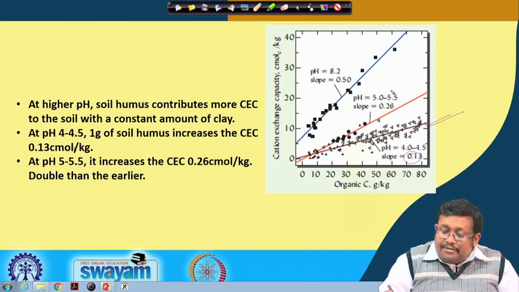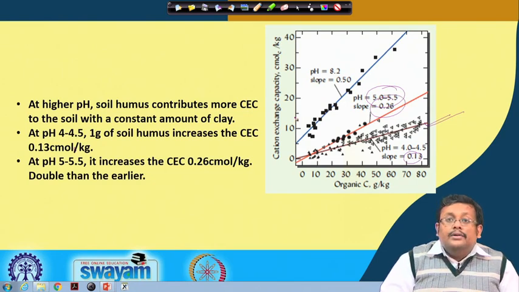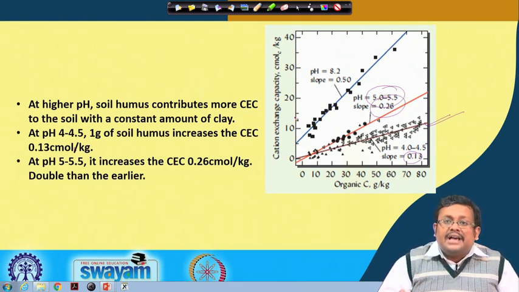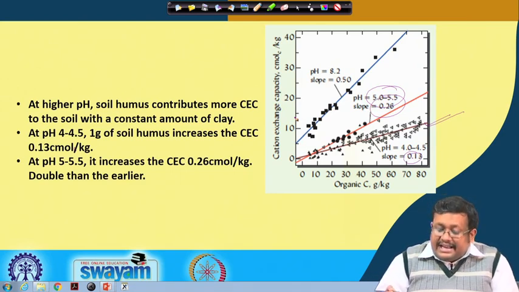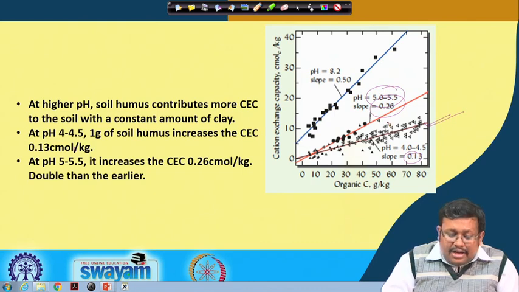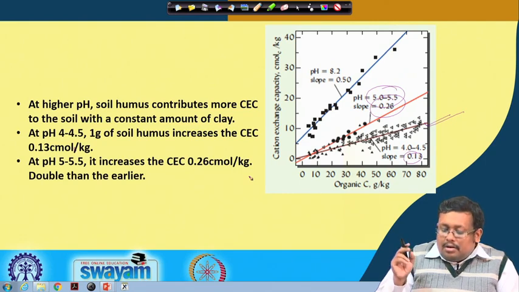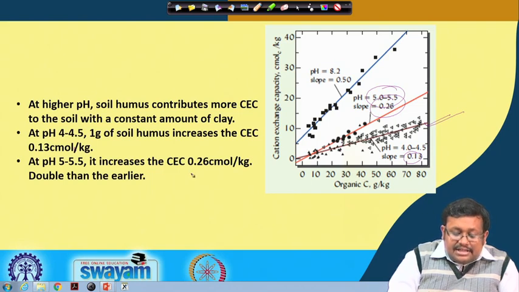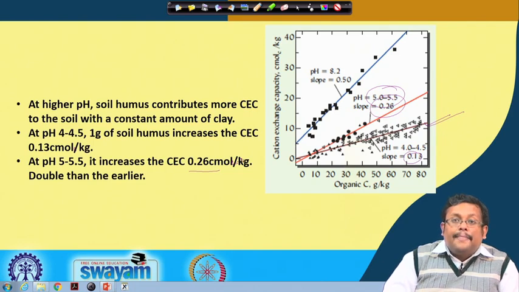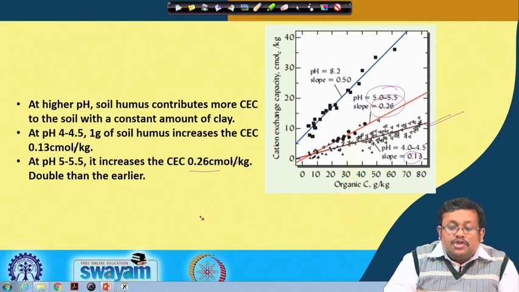However, at pH 5 to 5.5, we are getting a slope of 0.26, so the slope is higher. Once the slope is higher, the interpretation will also change. At pH 5.5, when you increase the organic carbon concentration by 1 gram per kg, the CEC will increase by 0.26 centimole charge per kg. So you can see that at higher pH, soil humus contributes more CEC.